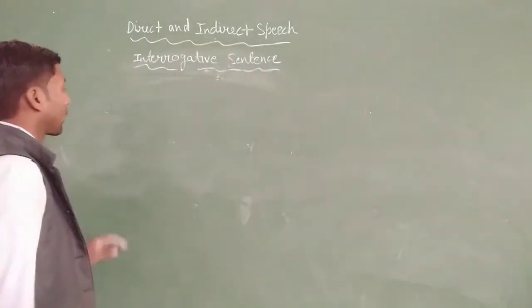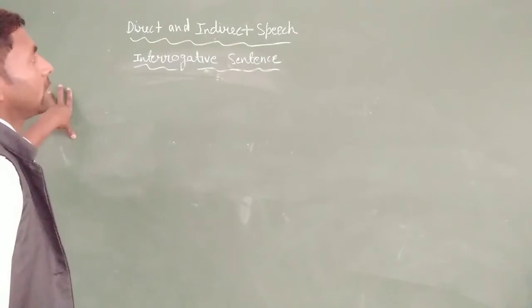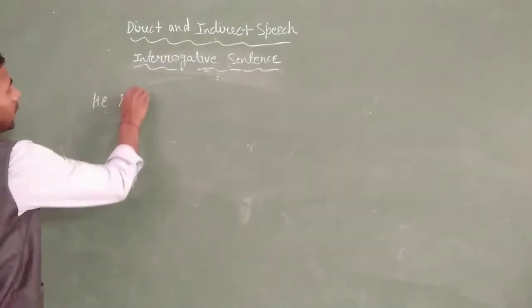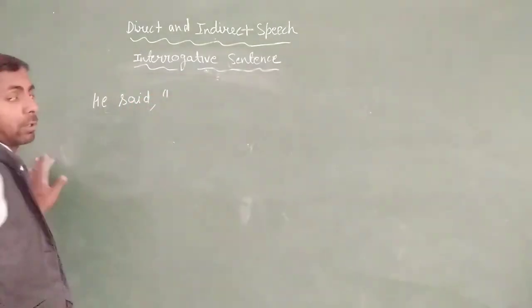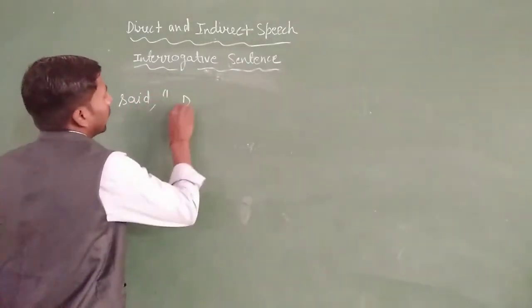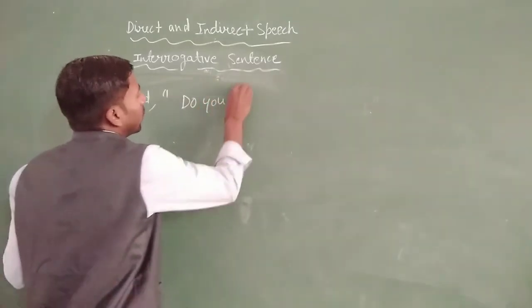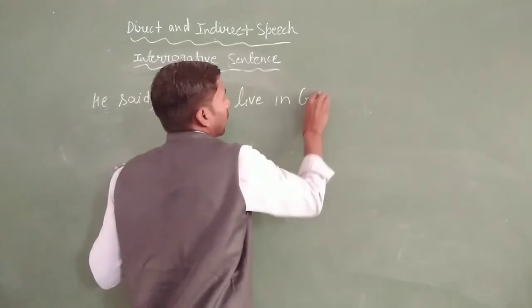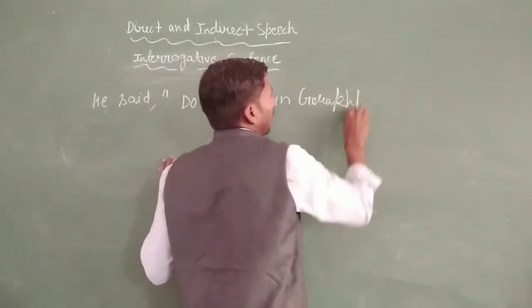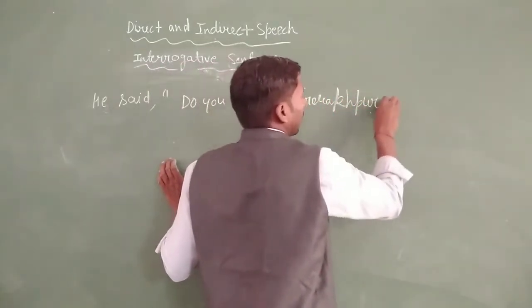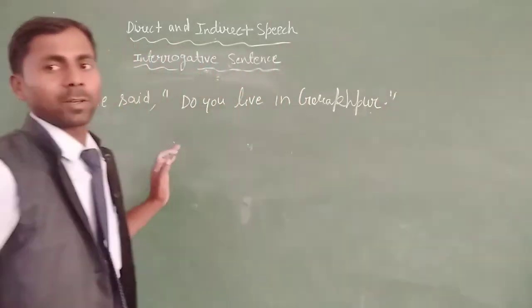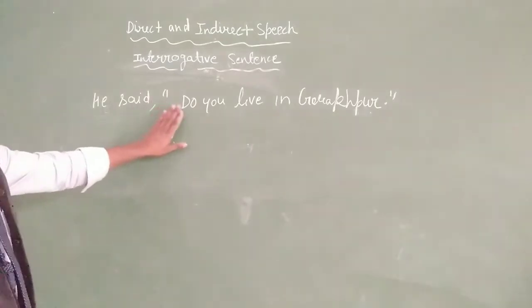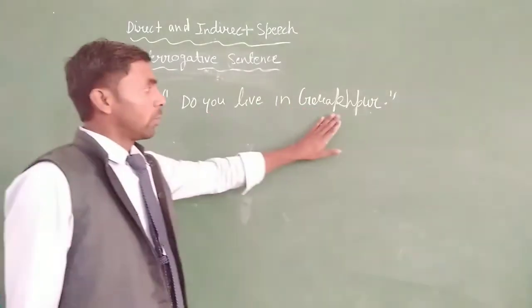I will take an example of direct speech like this: He said, comma, inverted comma, "Do you live in Gorakhpur?"